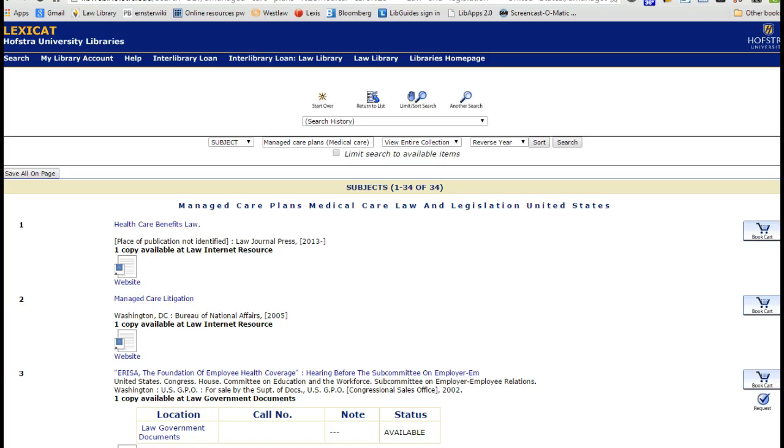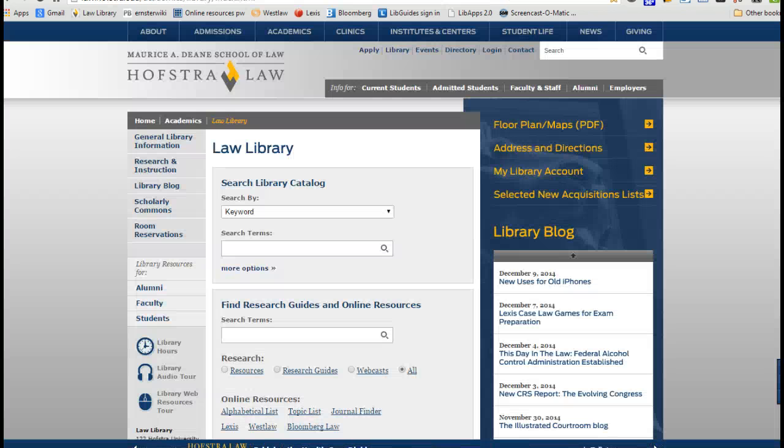Okay, I'm now going to go back to the Law Library homepage because we've looked at the Hofstra Law Library catalog, but as I said, you may not be in a place where you can get back to the law library as an alum. So let's look at that other catalog we mentioned, WorldCat, to see how that's going to be useful for you. Now, we have another box here on the Law Library homepage called Find Resource Guides and Online Resources. I could type in WorldCat there, but honestly, I'm lazy and I find it much easier to click